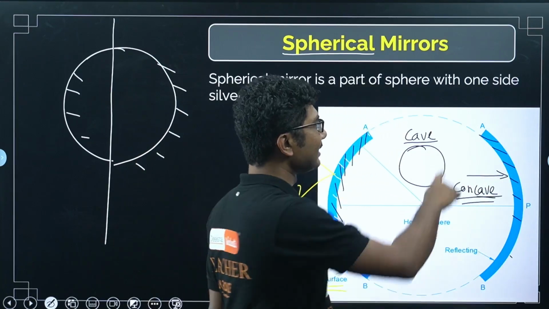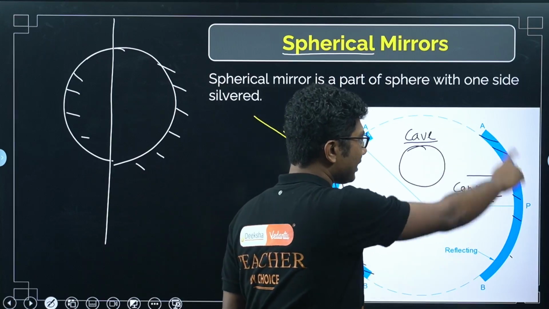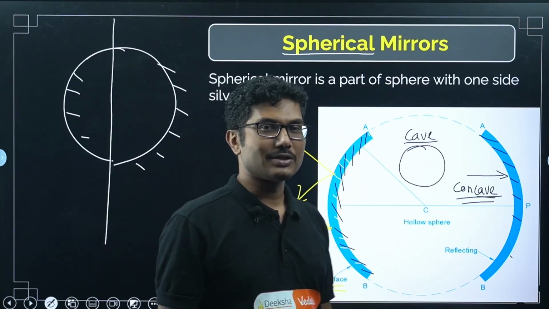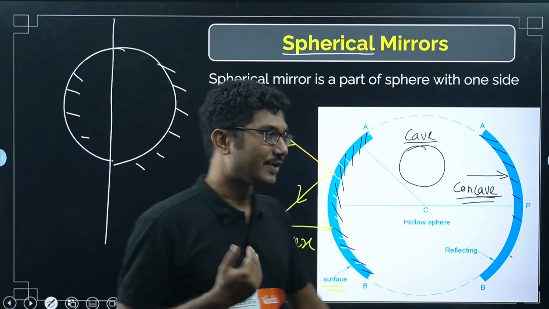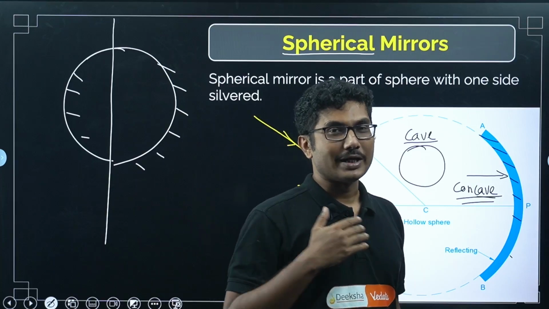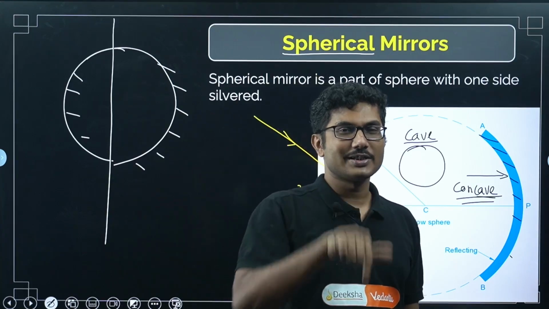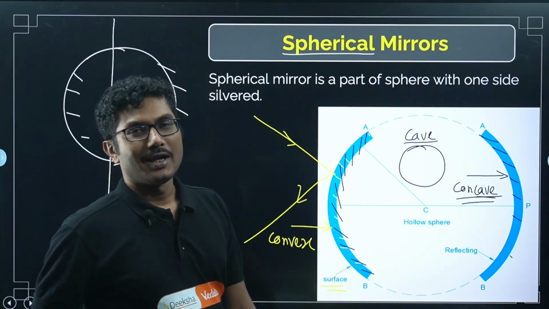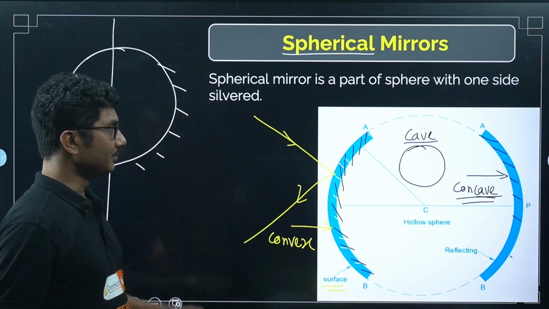So basically you can consider this to be the door of a cave. It has some curve, so you have to walk inside it. That is why it is called concave. Convex means it is vexed outward, that's why it is called convex. So concave is you are going in, like a door and you are going inside, so that's why it is called concave. And convex is vexed outward, that's why it is called convex.